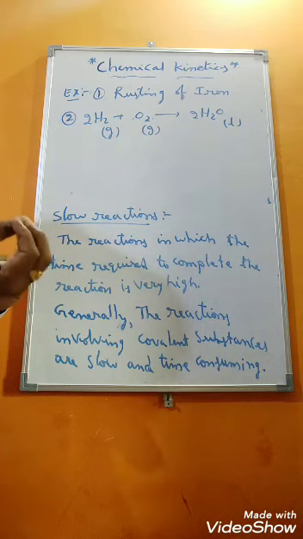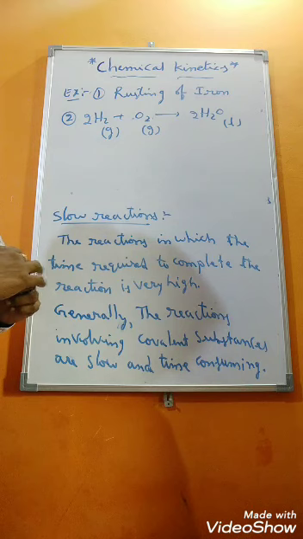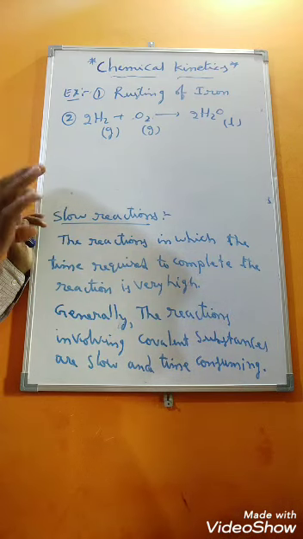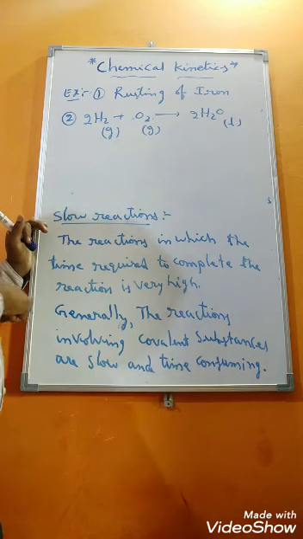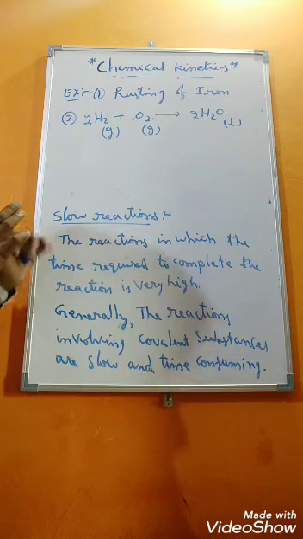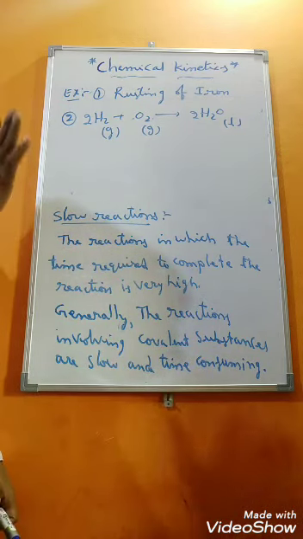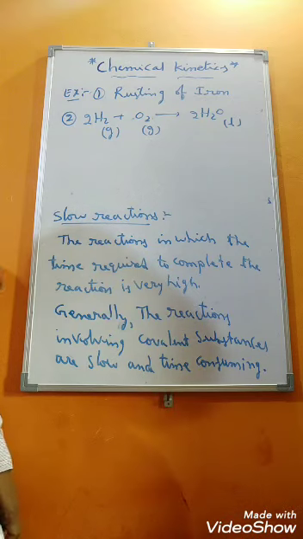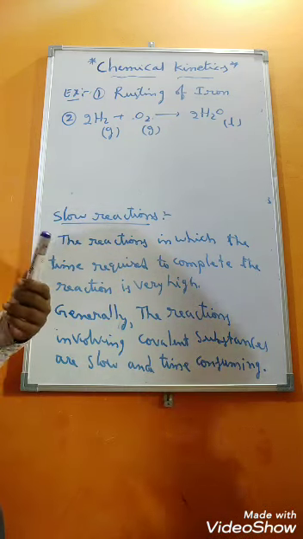So how fast or how slow the reaction occurs depends mainly upon the nature of reactants, nature of reaction, as well as experimental conditions we have used during the reaction. That is also important here. So to understand chemical kinetics, first of all we should have an idea about rate of reaction, right, students? So that's why we are going to discuss the next topic, that is rate of reaction. We will see, students, rate of reaction.